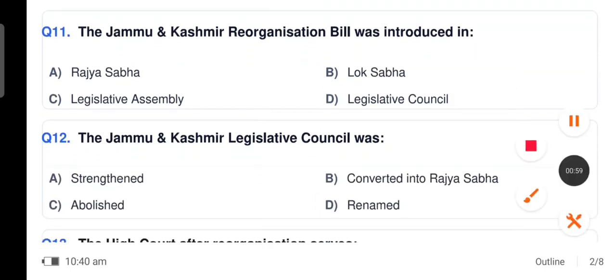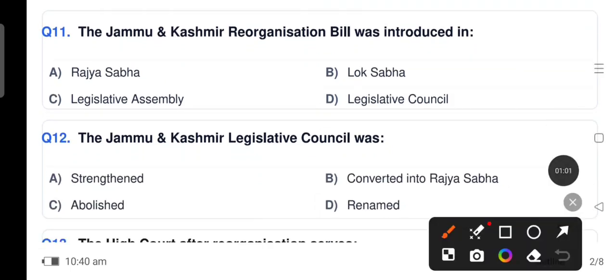The Jammu and Kashmir Legislative Council was, options are strengthened, converted into Rajya Sabha, abolished or renamed. The Jammu and Kashmir Legislative Council was abolished, option C, abolished.